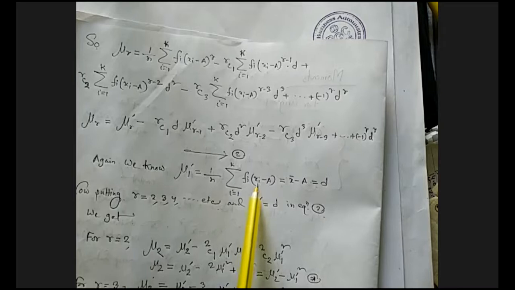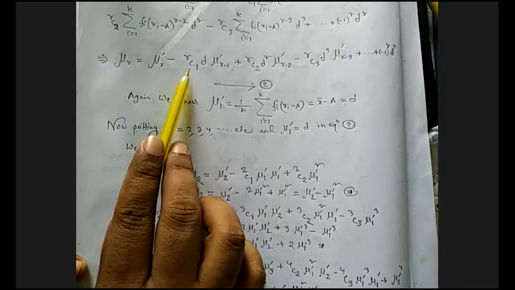Now we can make this equation number 2. This is actually the recurrence relation, the relation between corrected moments and raw moments. Again, we know the first raw moment equals 1 by n summation, by the definition of raw moments, i equals 1 to k for grouped data, frequency given, xi minus a, and this means x bar minus a. Fi xi divided by n is x bar, and this is a. So x bar minus a equals d, which we have considered in our previous lines. Now putting r equals 2, 3, 4, etc. in the recurrence relation, with mu1 dash equals d, in equation 2.